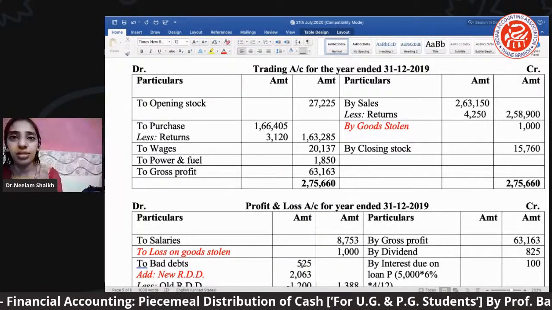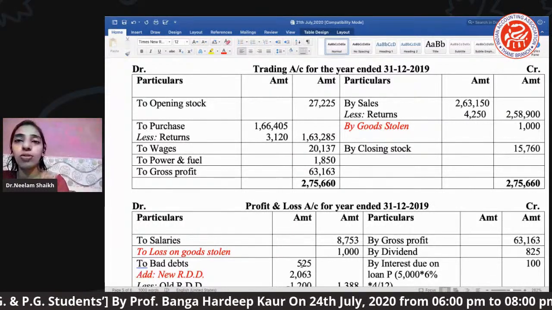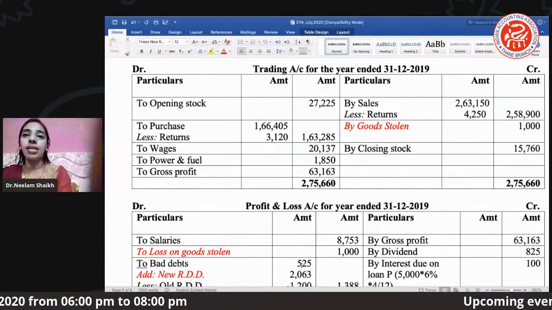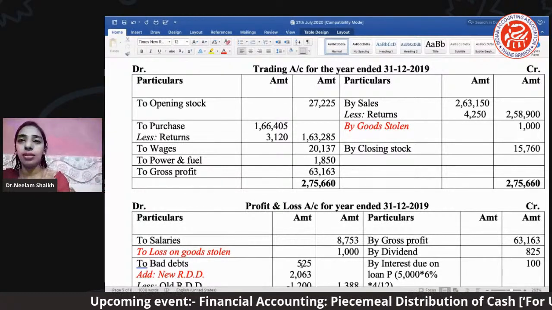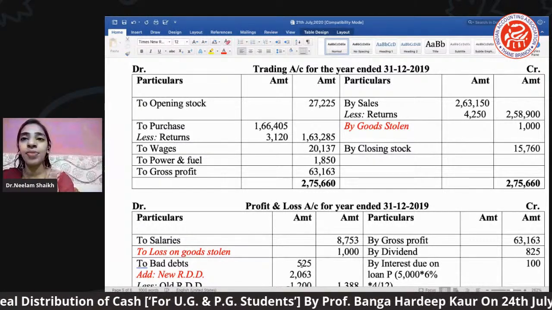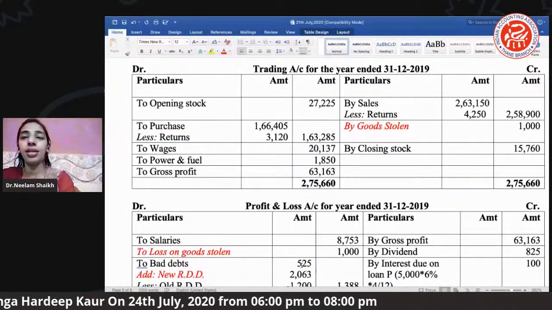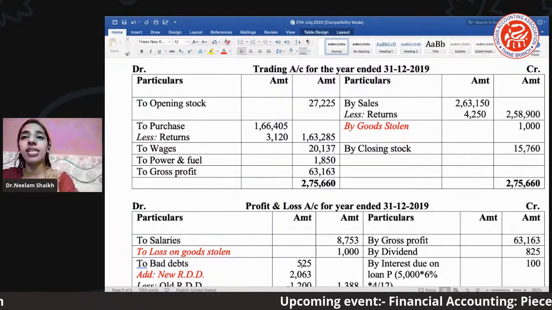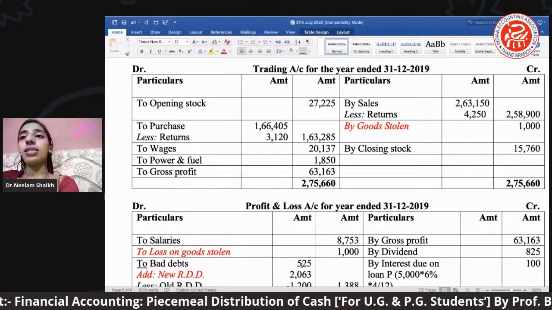Then there was wages, and as you know, wages is supposed to be posted under the debit side of your trading, so we call it a TD. Okay, then next we are having power and fuel. Power and fuel is again your direct expense, तो कहाँ पोस्ट करोगे आप? Trading debit में. Then we have sales. Sales will be posted on the credit side of your trading. There was also a return on sale, right? A certain amount of sale which has been returned back by the customer, so we are supposed to less it from the sale value.